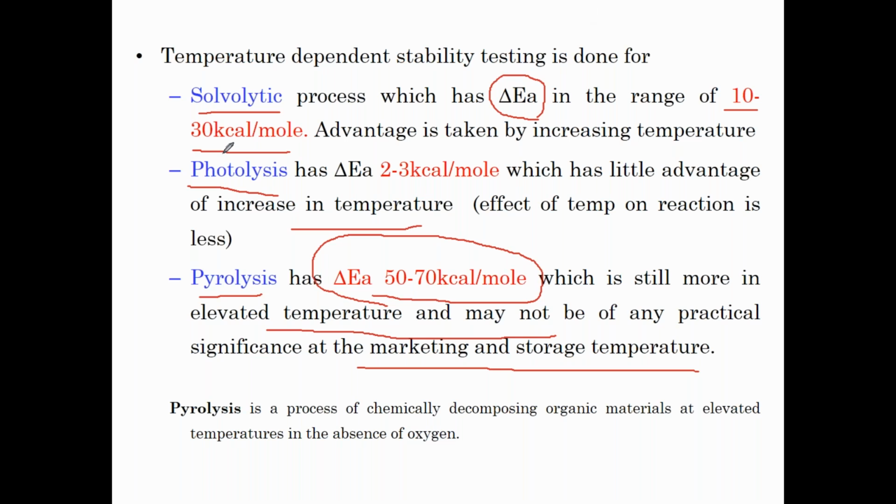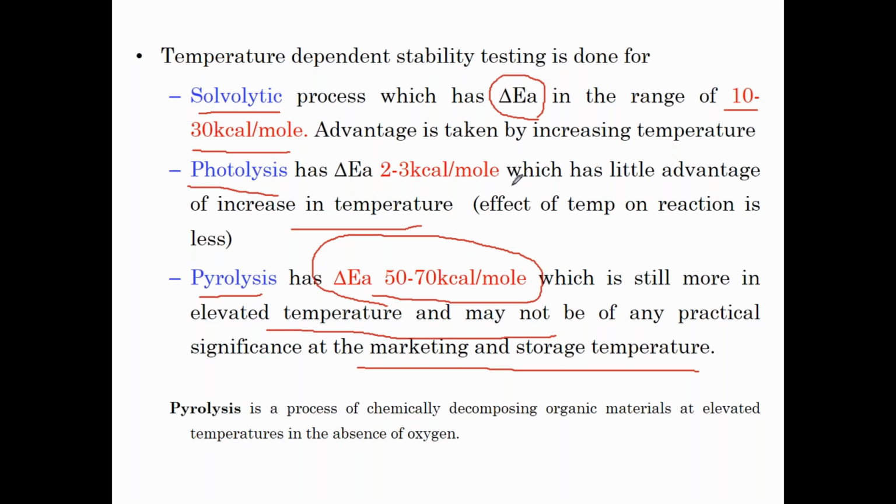If the reaction is happening with the delta E value between 10 to 30 kilocalories per mole, then only we can expect change happening with the increase in temperature like 60, 70, 80, 90, 100. So the obvious change will happen, and I can easily calculate the different K values and plot the Arrhenius plot.